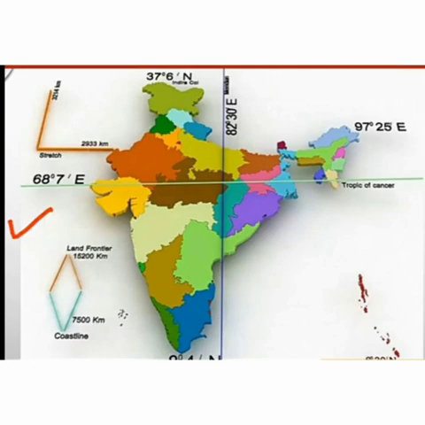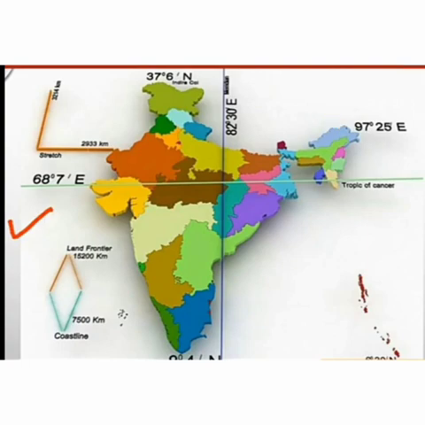So if you see the eastern value on this map, 97.7 degrees, and the western value, 68.7 degrees, the eastern value comes in Arunachal Pradesh, and the western value comes in Gujarat. We know that the sun always rises in the east and sets in the west. So in India, the sun rises first in Arunachal Pradesh and sets in the west.